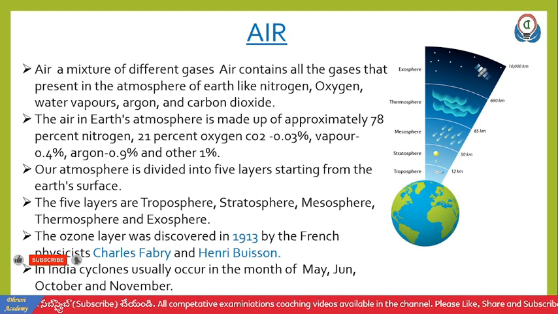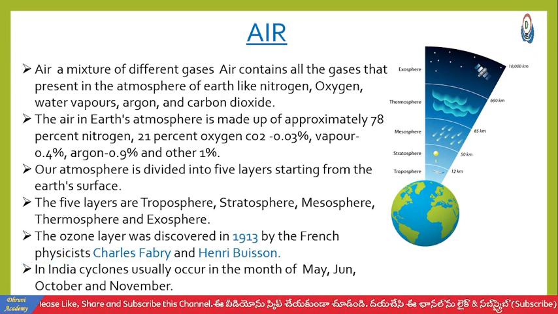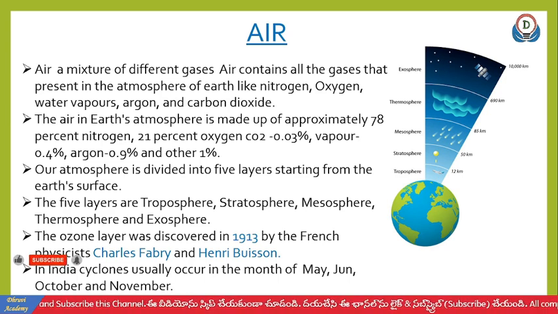First one is the troposphere. This is the first layer. It extends about 12 kilometers. This is the lowest layer of the Earth's atmosphere. In this layer, helicopters and light aircraft fly.